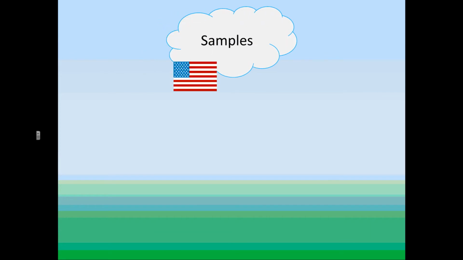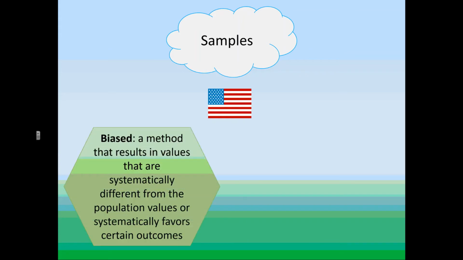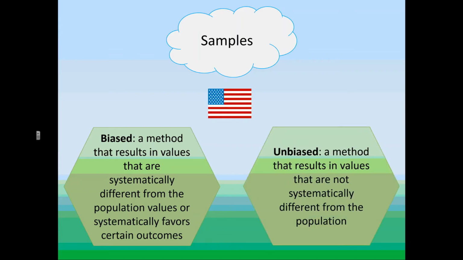These samples get very complicated, particularly if we're talking about a big country like America. In America, there are a whole lot of people. And so to get a sample of Americans can be very, very difficult. Frequently, samples become biased. Biased samples are using a method that results in values that are different from the population. So my sample isn't actually indicative of what the population is doing. My sample has very little to do with the population.